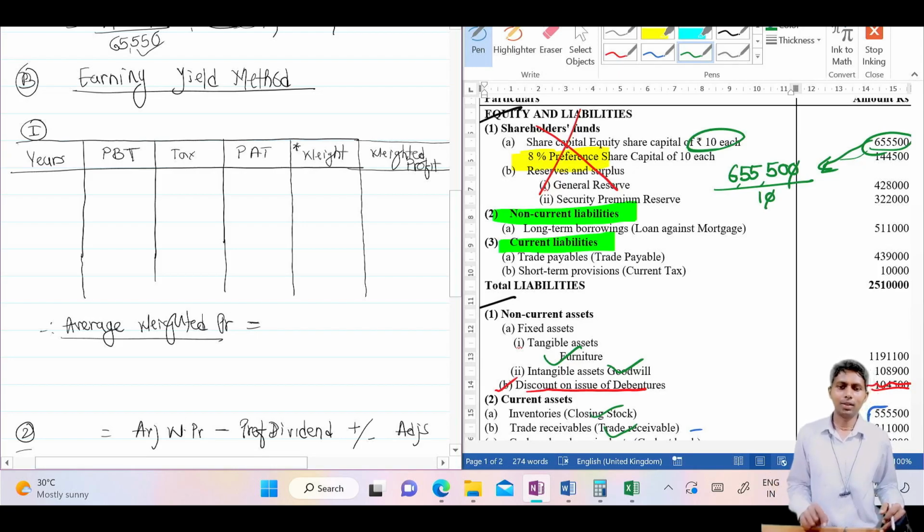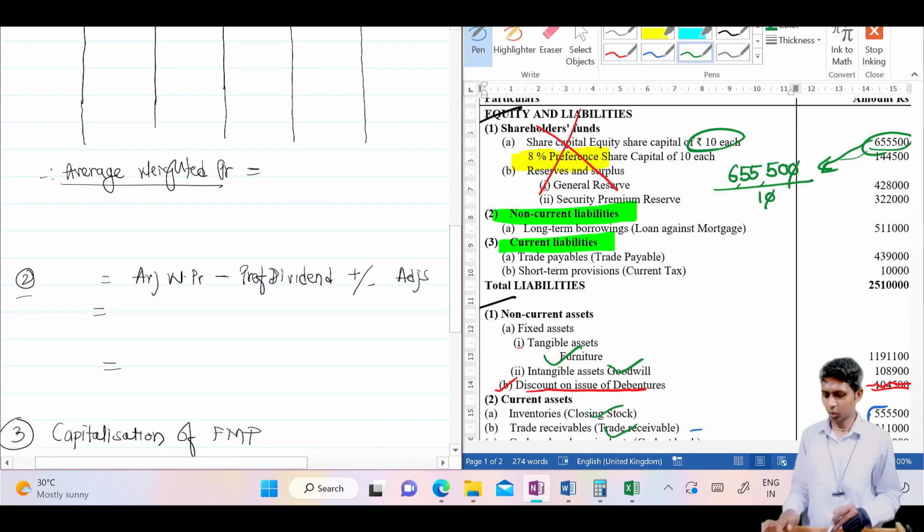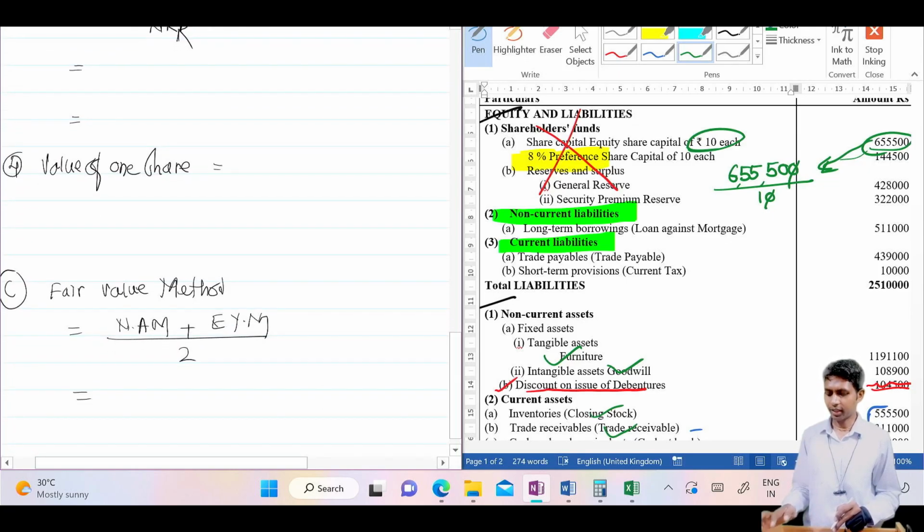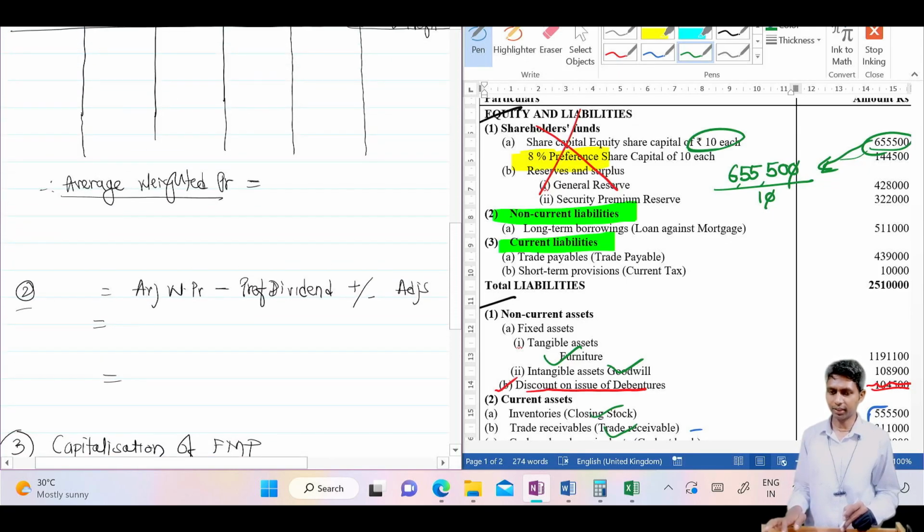Here so many students have so many doubts. I will try to nullify all those doubts just by drawing the format. If you draw a format like this, you will never get doubt. Now, earning yield, see the format. We have steps here. Step number 1, step number 2, 3 and 4, and then finally, your final answer.